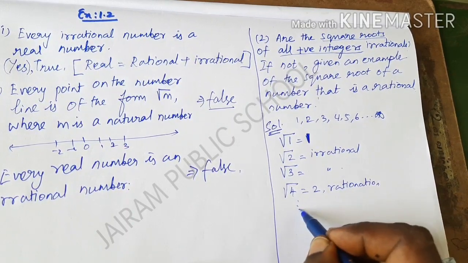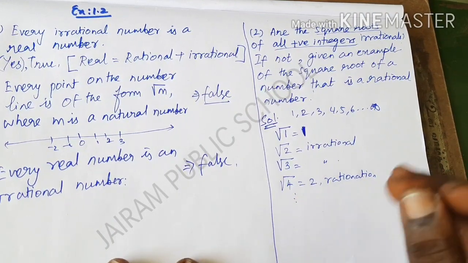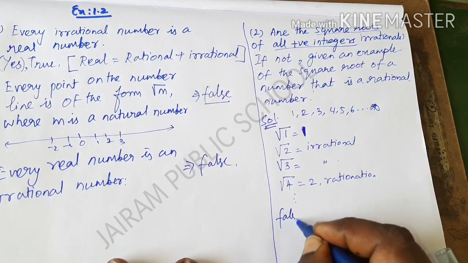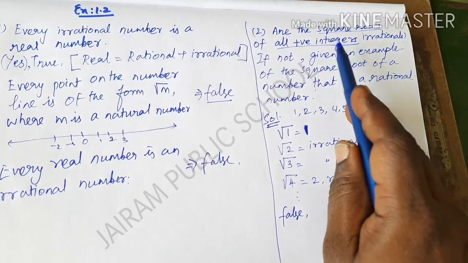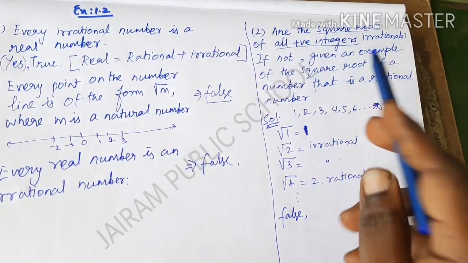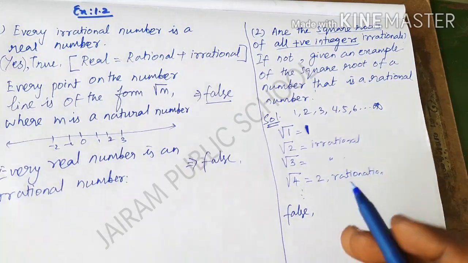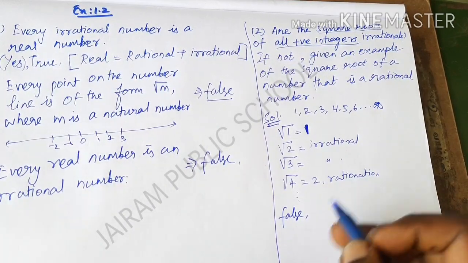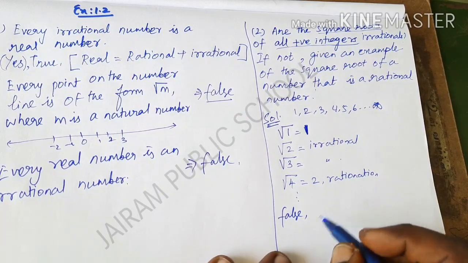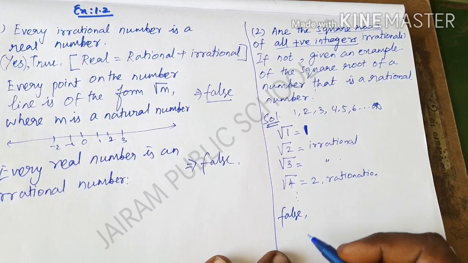So similarly we are going to check the answers for the remaining positive integers. From that example we found that the answer is exactly false, because the square root of a positive number is a combination of the rational number and irrational number concepts. So it is the false answer. But if it is not, we have to give the examples also. I have written those examples already. Once more I am going to write that example again.